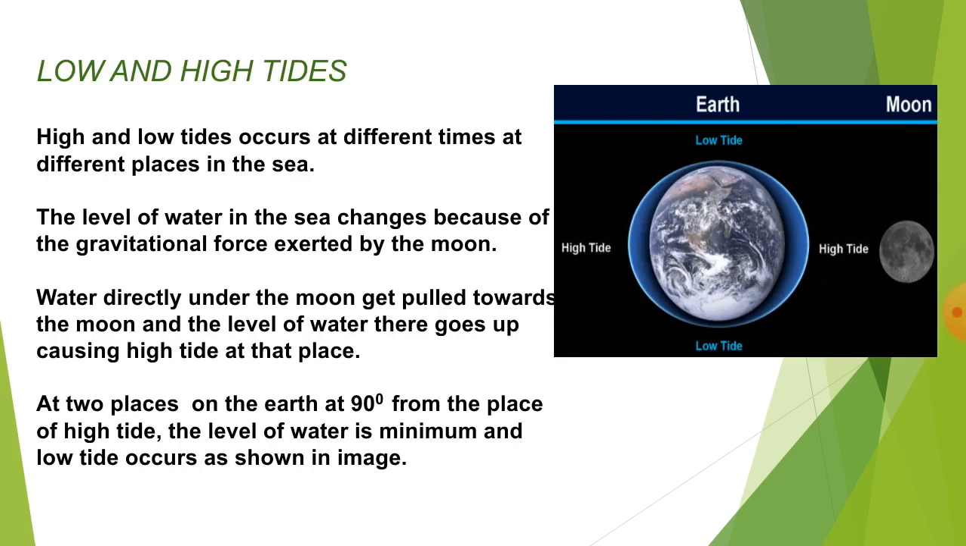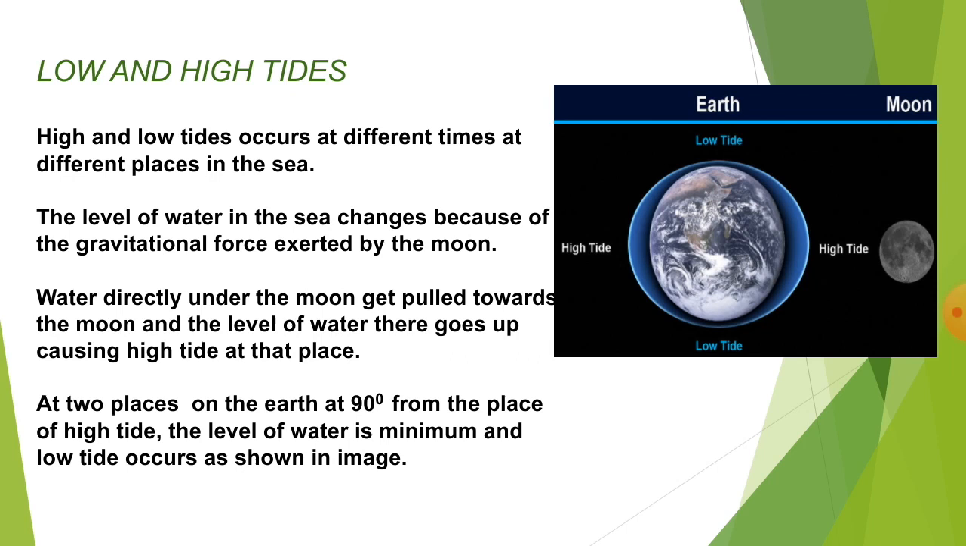Students, you must have heard about the terms low and high tides in the sea. So what is exactly that? We are going to see next. High and low tides occur at different times at different places in the sea. The level of water in the sea changes because of the gravitational force exerted by the moon. So why does this happen? Water directly under the moon gets pulled towards the moon, and the level of water there goes up, causing high tide at that place.